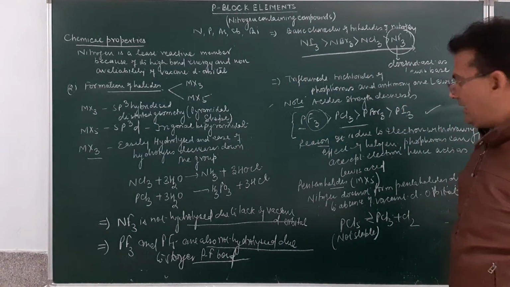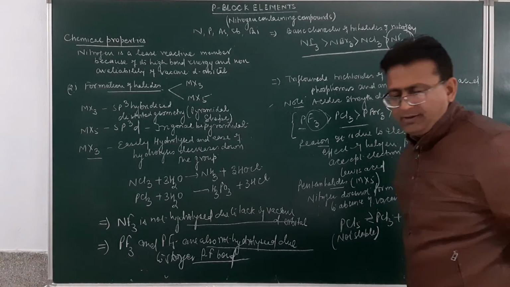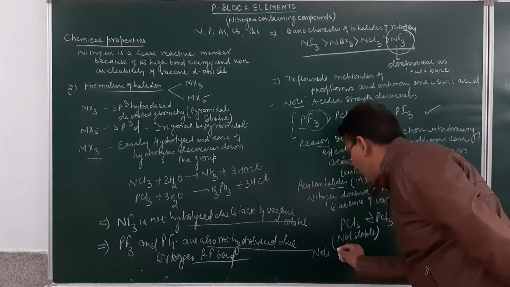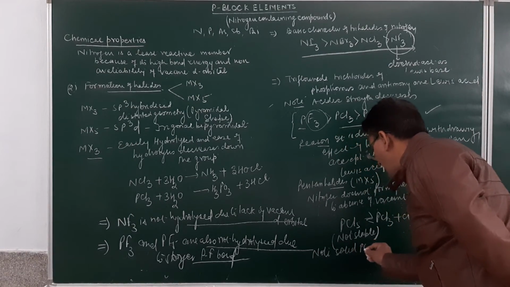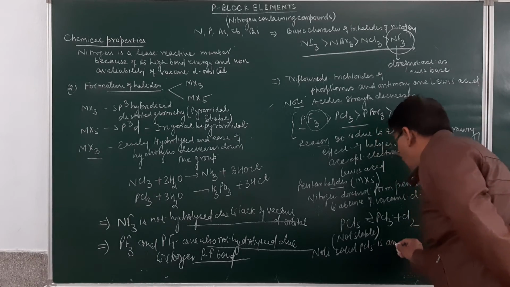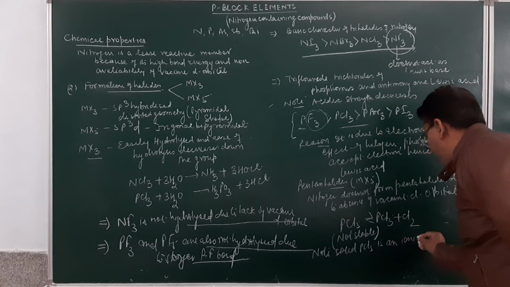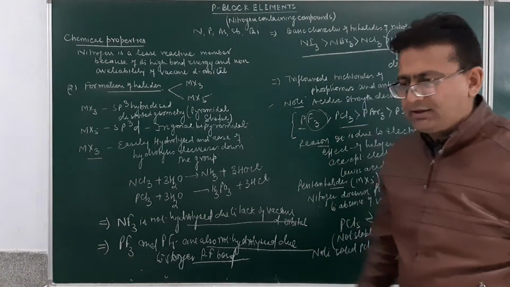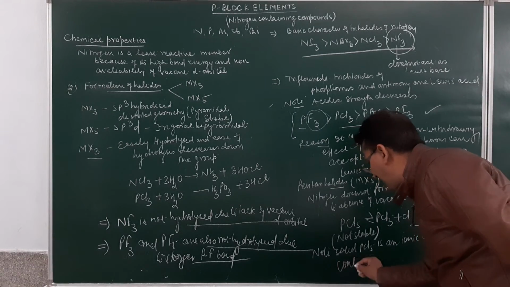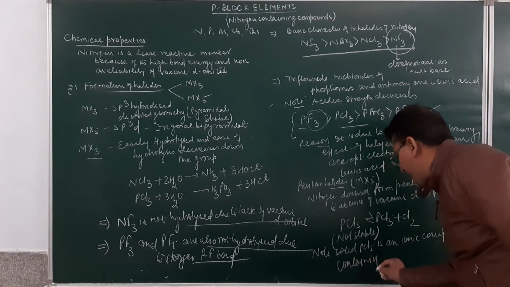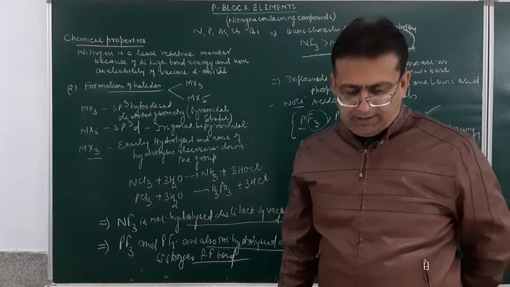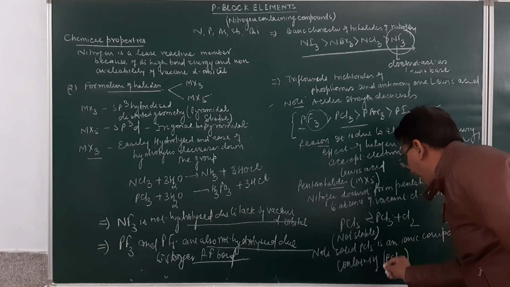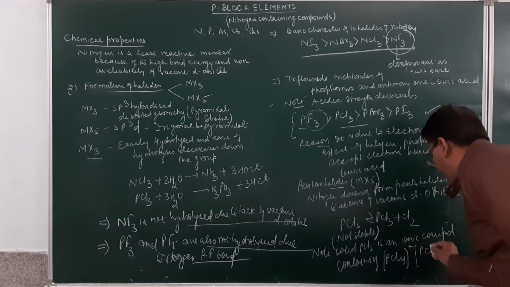One more thing you must remember, as a note: solid PCl5 is an ionic compound containing the tetrahedral and the octahedral structure, containing PCl4 positive and PCl6 negative.